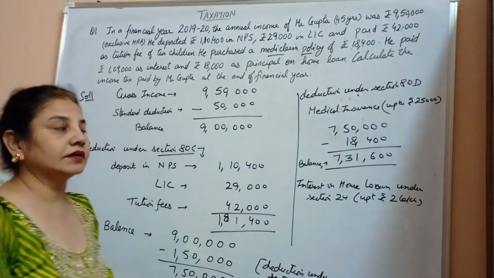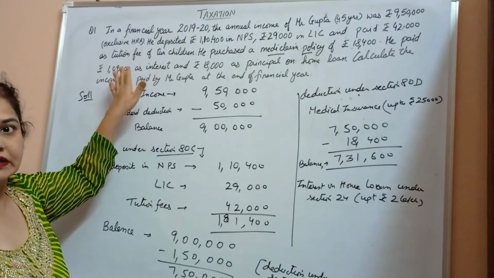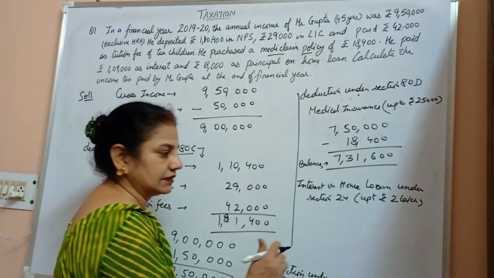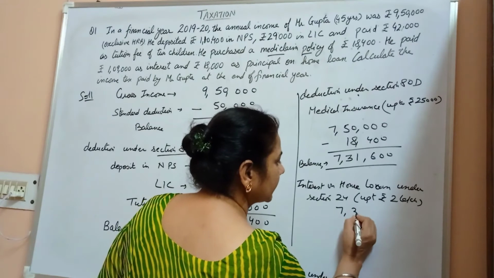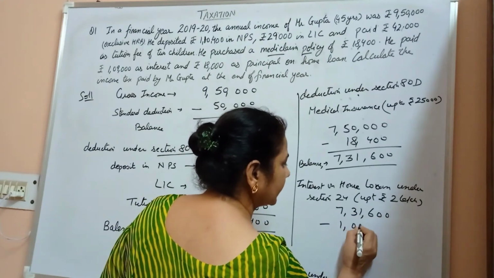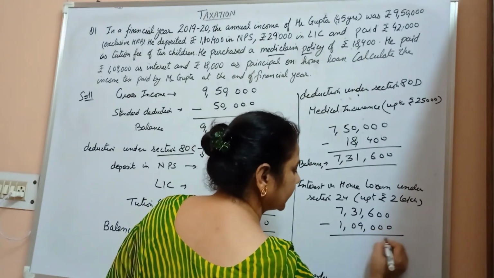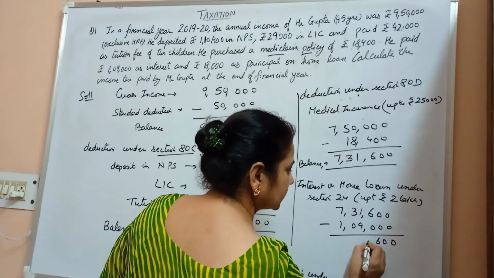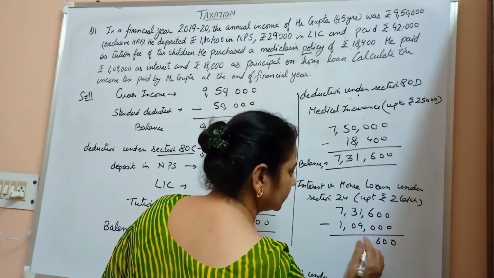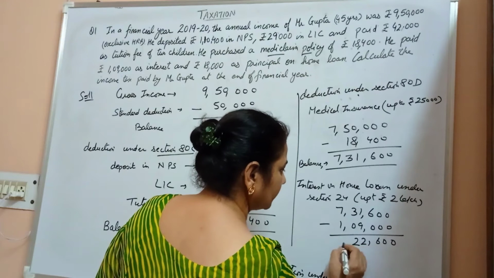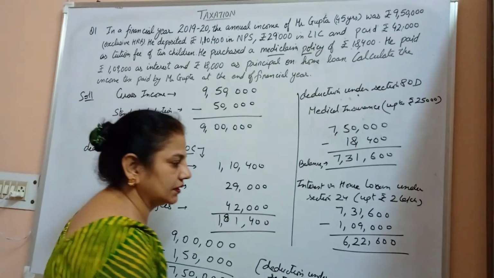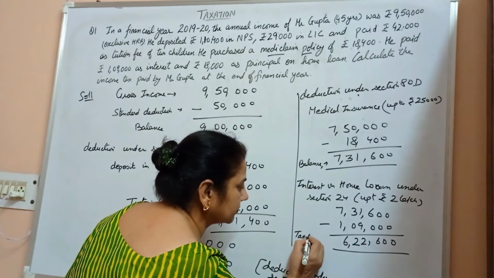He paid 1,09,000, which is less than 2 lakh, so we directly subtract 1,09,000 from the balance. So we have 7,31,600 minus 1,09,000. That gives the result as 6,22,600.